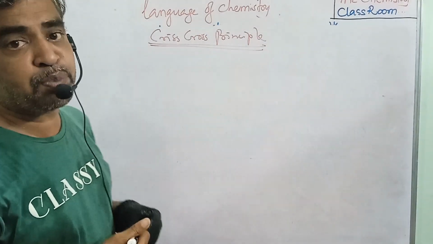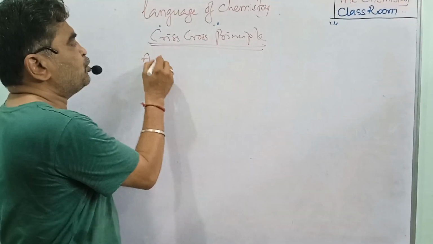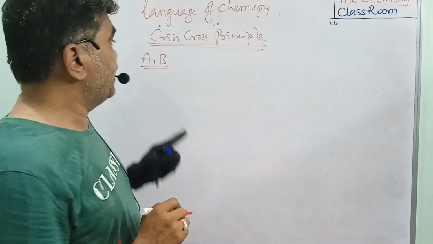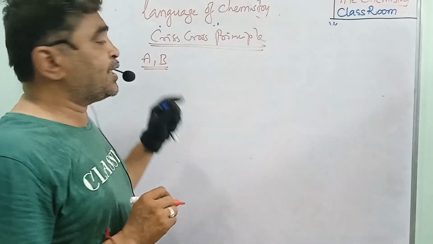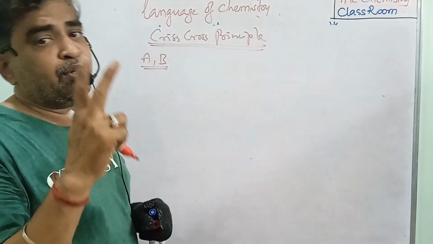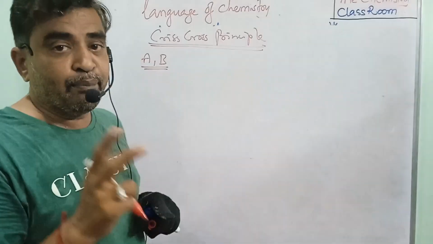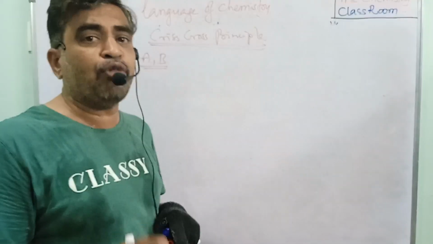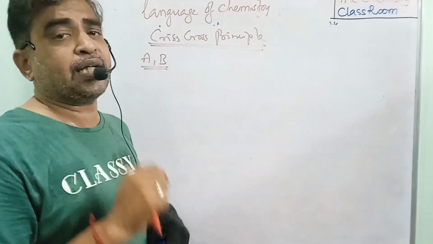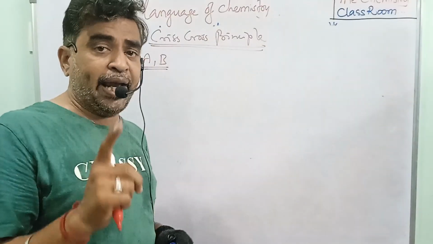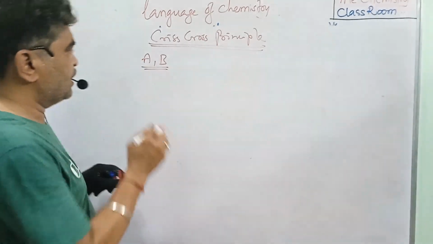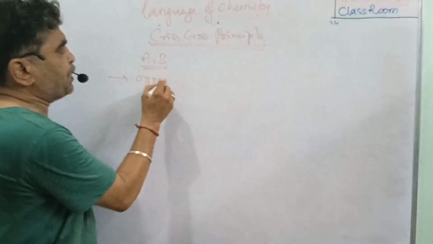In the criss-cross principle, we have two elements only. Two-element compounds are written by the criss-cross principle. One element is called A and another element is called B. That is the first condition: when you have two elements only, the formula is formed with the criss-cross principle. That is the first limitation. And the second limitation: the two elements A and B must have opposite properties. That is the second condition. Compulsorily, they have to have opposite properties.